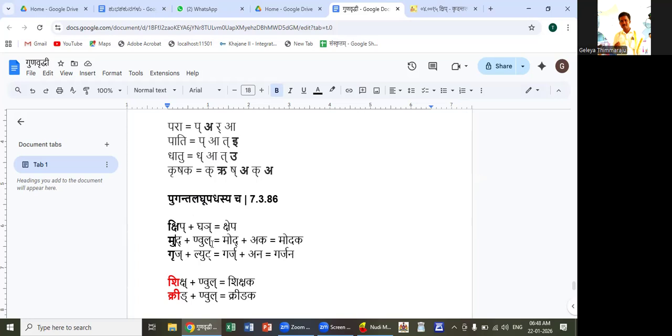Nakara and lakara, they are it. O remains. U gets converted to aka. So it becomes modaka. If you consider the garj dhatu for the lyut pratyaya, all these are krut pratyayas.